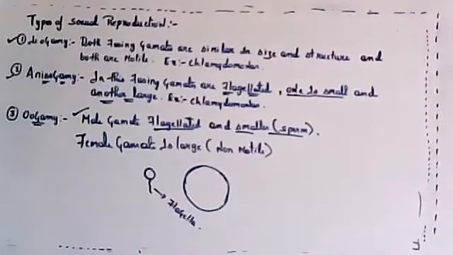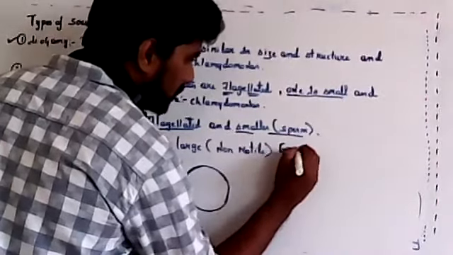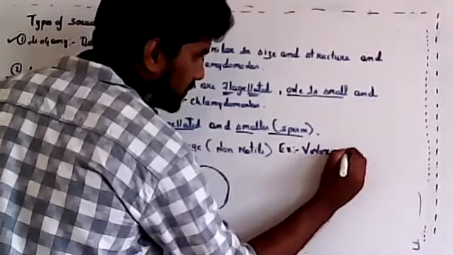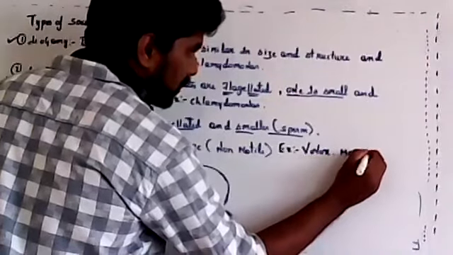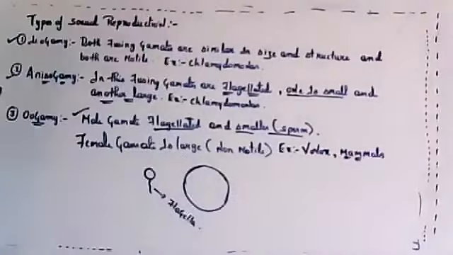So there are three different types of sexual reproduction: isogamy, anisogamy and oogamy. For oogamy, the example was Volvox, and also mammals. All higher animals belong to mammals. So Volvox and mammals.